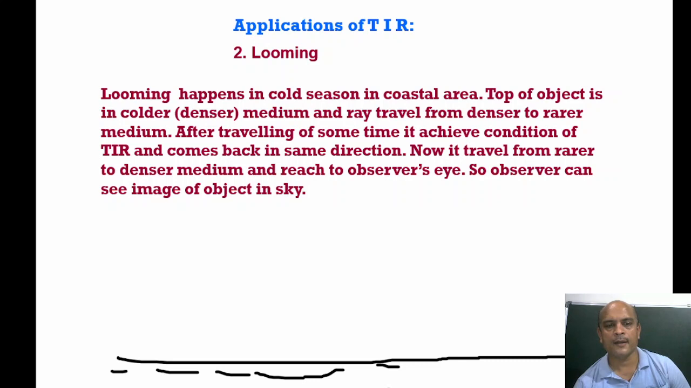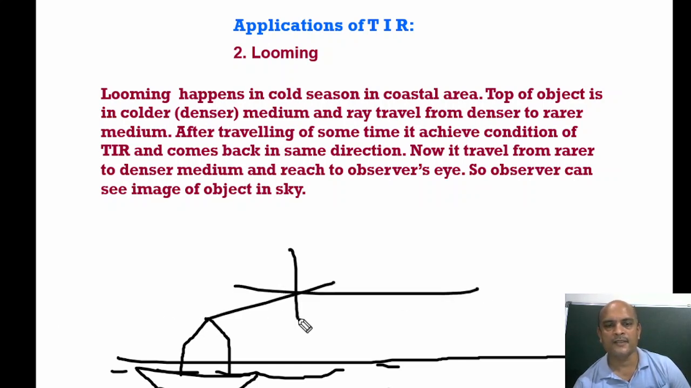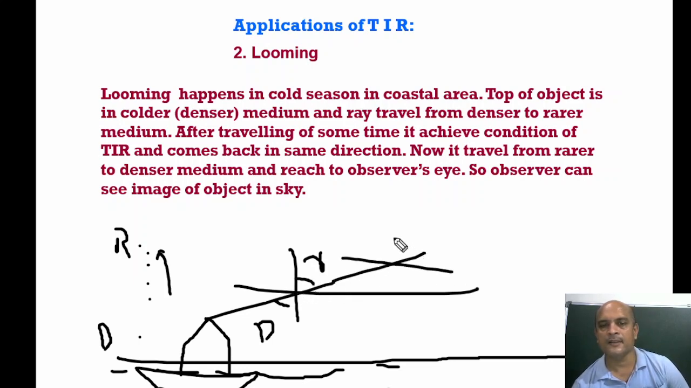So if a ship is here, the region near it is more cold, so light travels from denser to rarer medium, because as we go above, the temperature increases, since the water near the surface is more cold. So when a ray of light travels from denser to rarer, the condition of TIR can occur. The angle of incidence, now in the second phase, R will increase. Now on the second layer, when it is incident again, since R is greater than I, in the next stage this I will again increase.